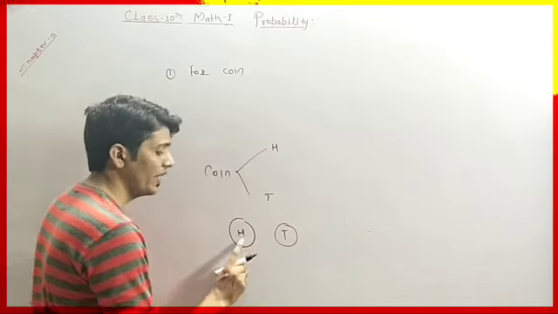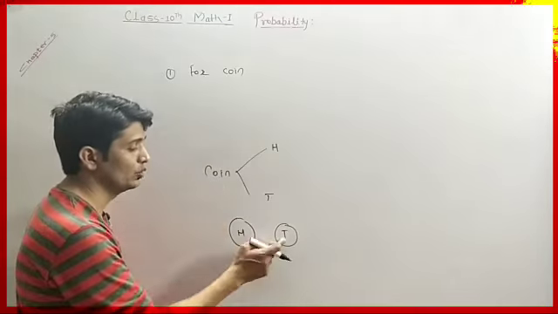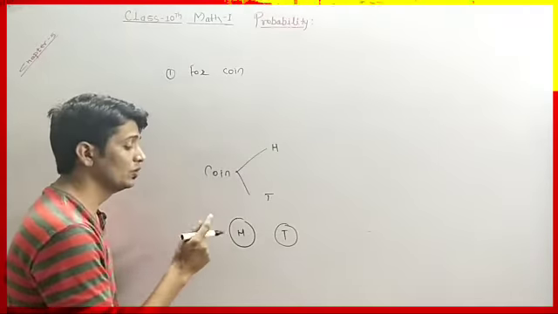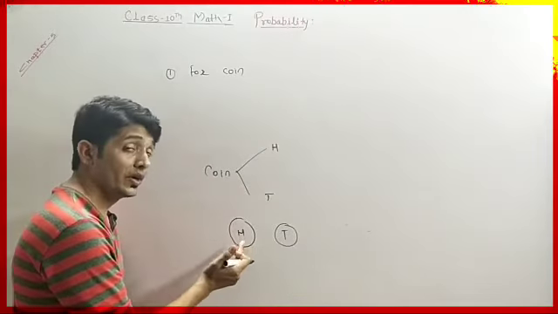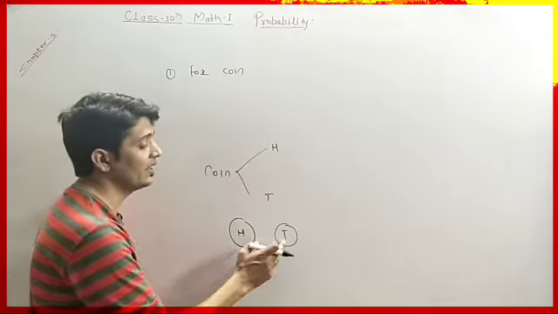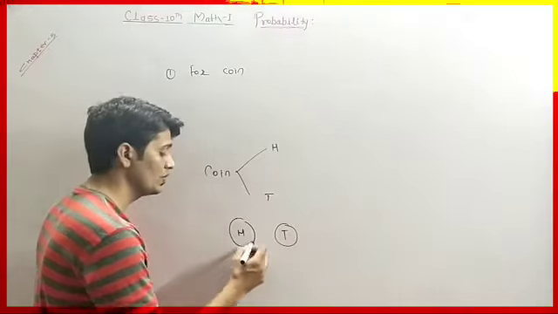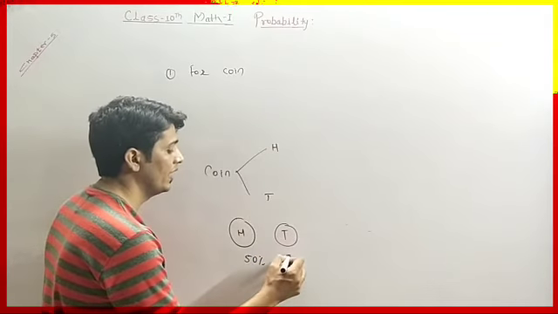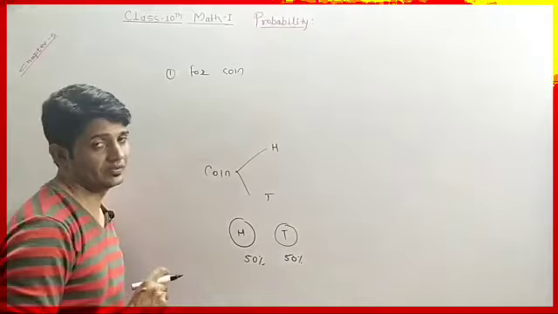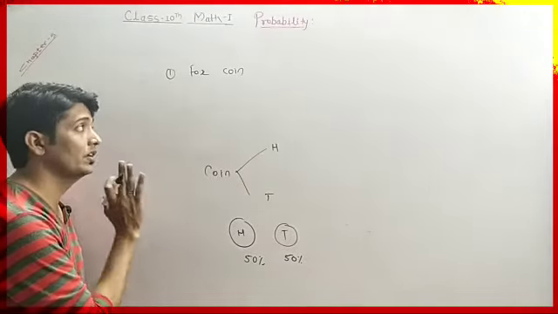It is for head and it is for tails. These are the two sides of the coin. So when we toss the coin, what will the possibility be? Head 50% and tail 50%. So here the probability of having head or tail is 50%. Okay, this is for the coin.